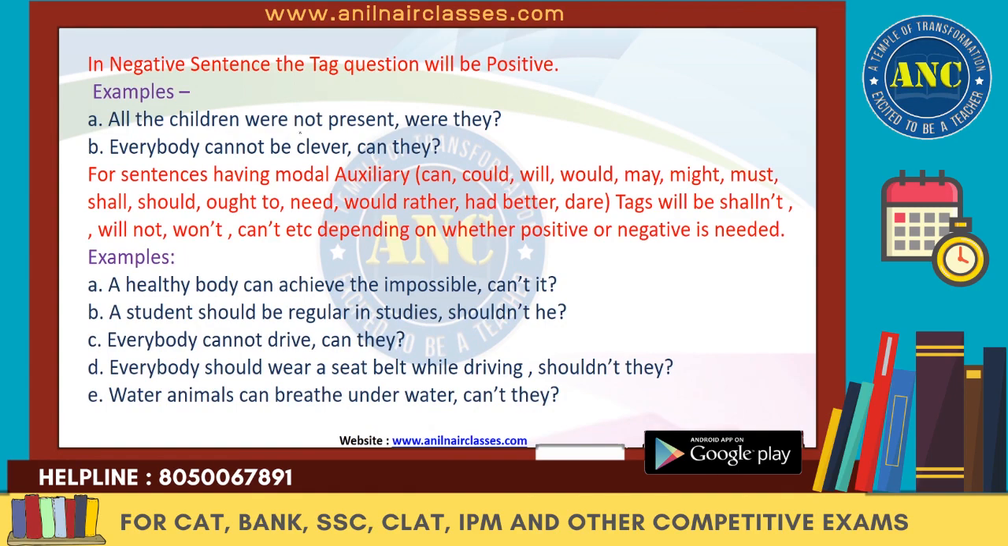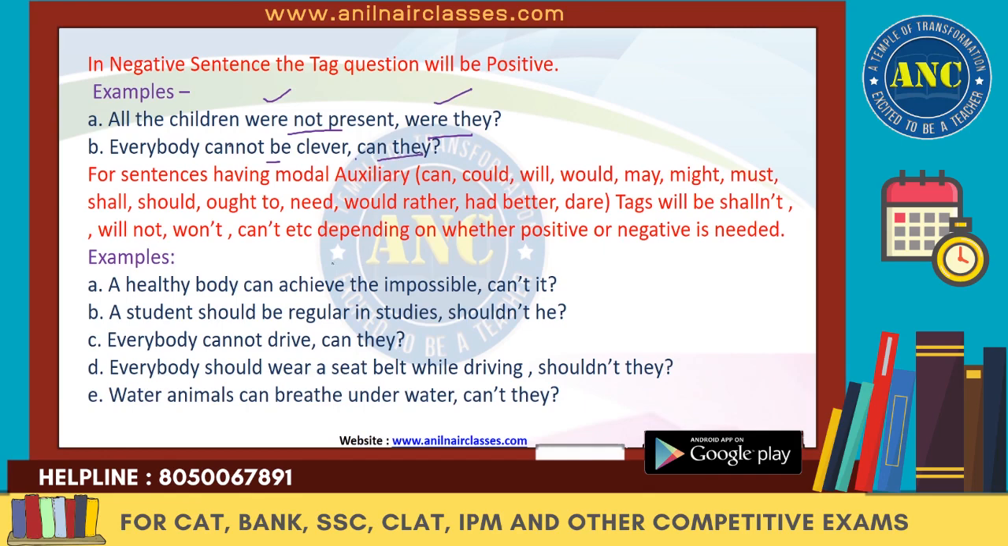All the children were not present. So it's a negative sentence, so the tag will be positive. Were they? See the tense. Were is in the past, and again here also were is in the past. Everybody cannot be clever. It's a negative sentence, so the tag should be positive. Can they? Can. The same tense is there.